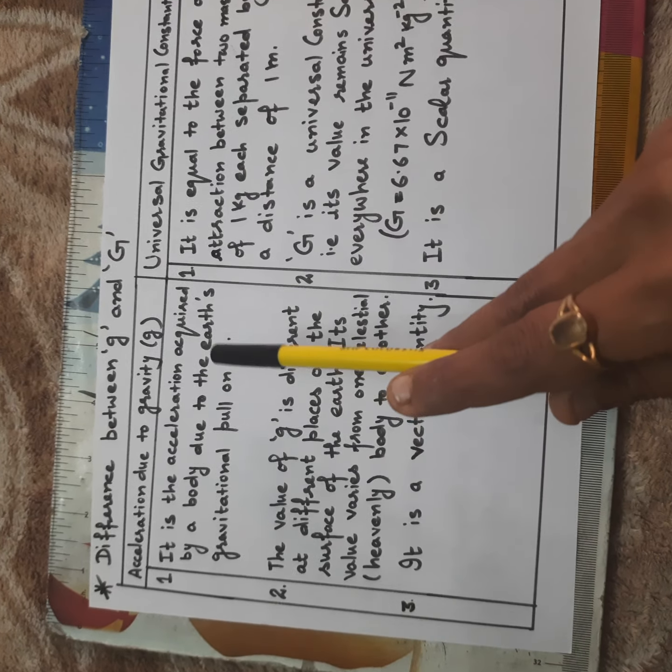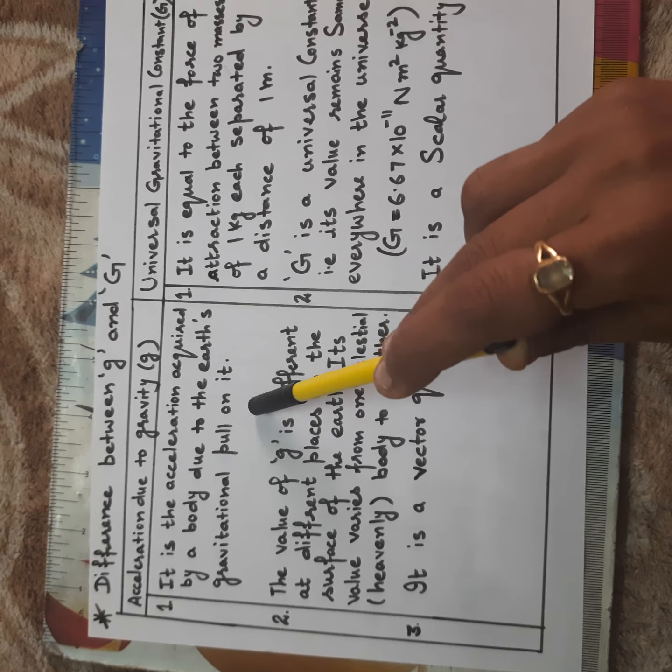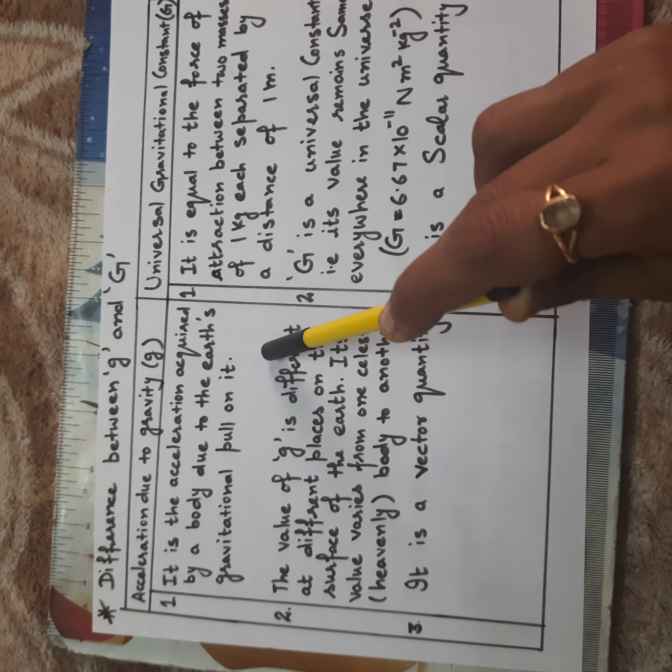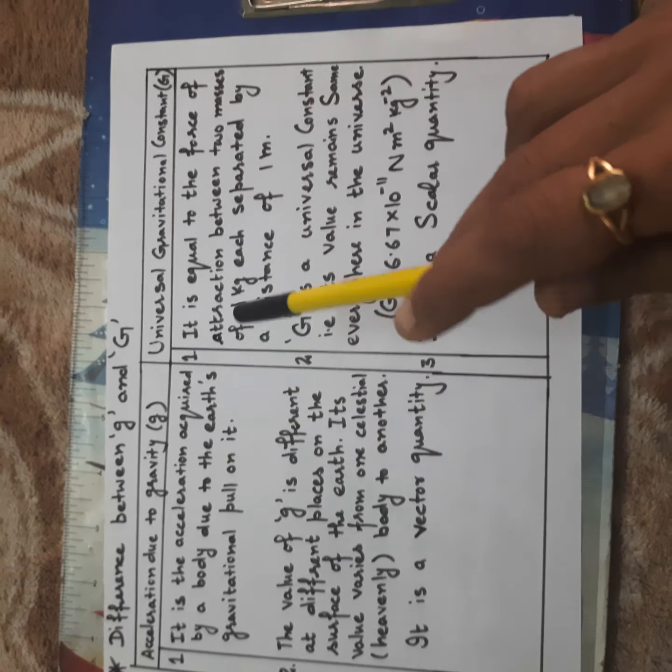Always remember, children, gravity or small g, the gravitational force, is always attractive by nature. It is never repulsive. Earth always attracts everything towards itself, not away from it. What is capital G?